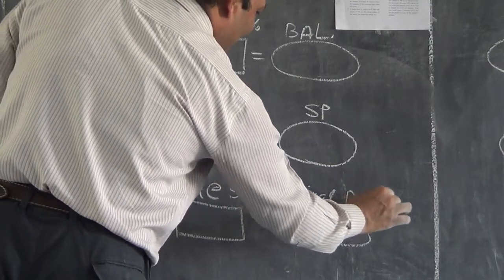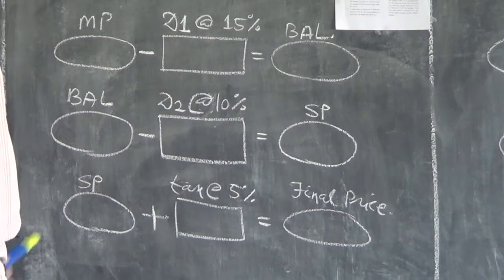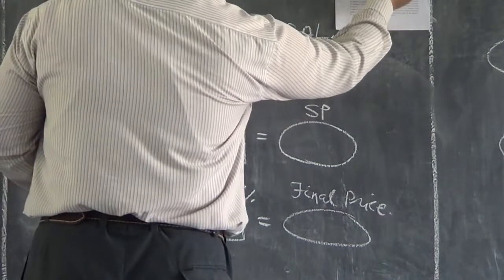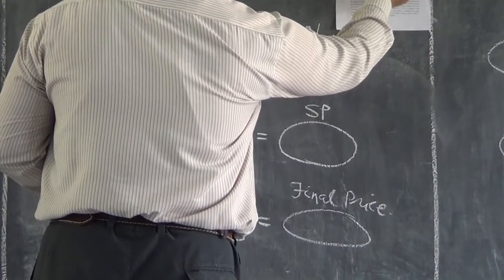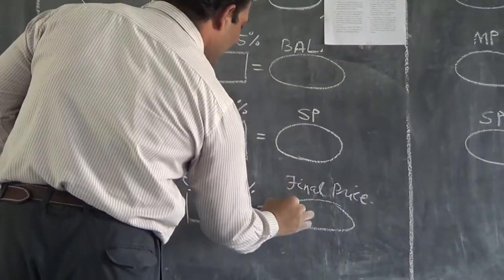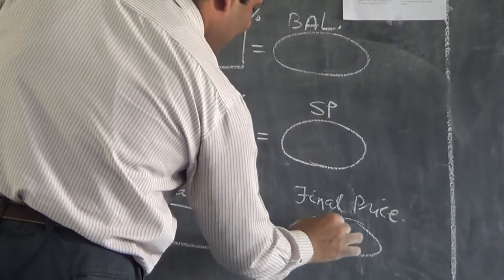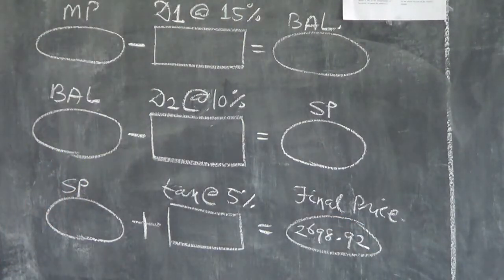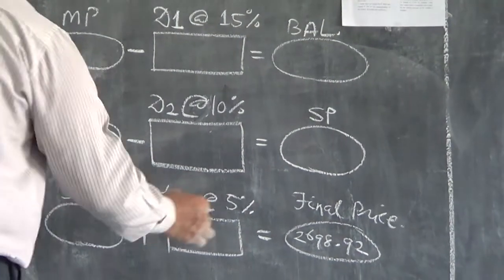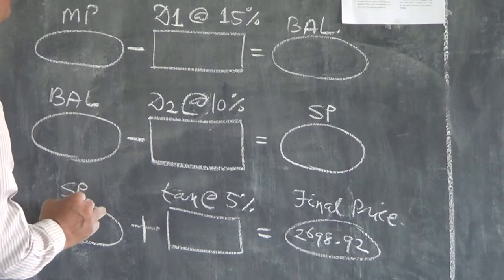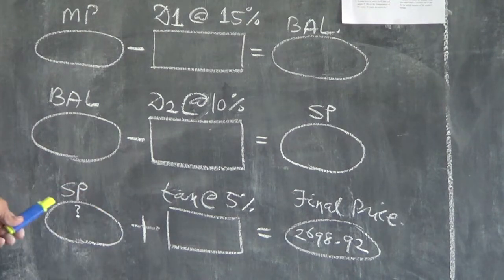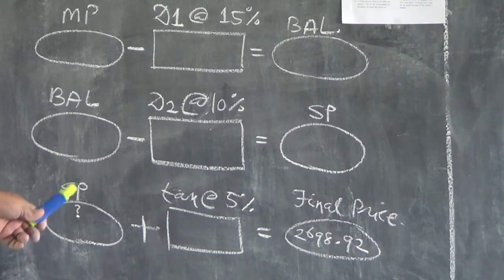Final price is already given, so it is a bottom to top approach: the final price is 2698.92. I will put a question mark here, children. I have to calculate this.